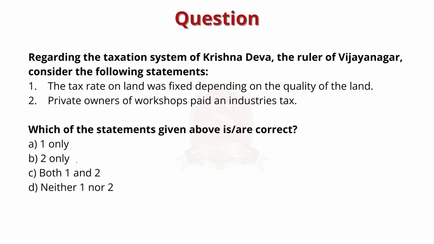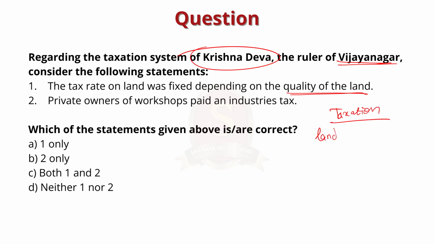Next question. Regarding the taxation system of Krishnadeva, the ruler of Vijayanagara, consider the following statements. First statement, the tax rate on the land was fixed depending on the quality of land. See, the Vijayanagara rulers' prosperity can be explained by their taxing principles. During their reign, the land tax was the most important source of revenue. During the reign of Krishnadevaraya, the rate was fixed between 1/3 and 1/6 depending on the quality of land.